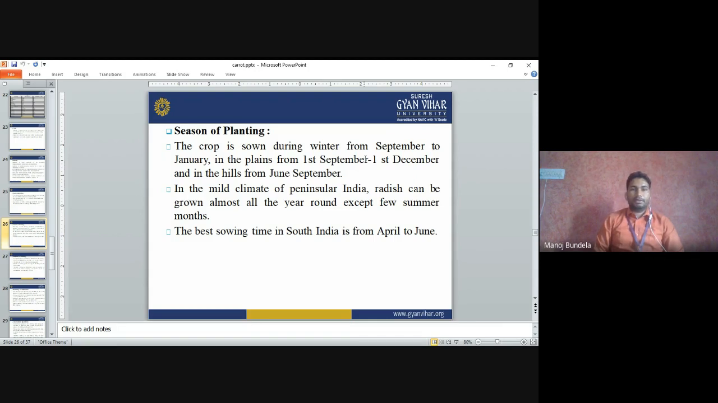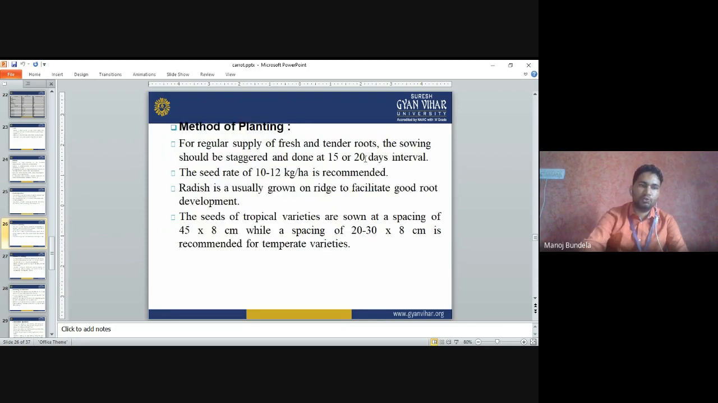In the mild climate of peninsular India, radish can be grown almost all the year round except for a few summer months. The best sowing time in South India is April to June. So normally the time of sowing in South India is April to June.